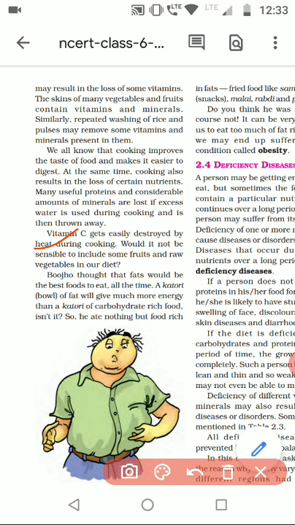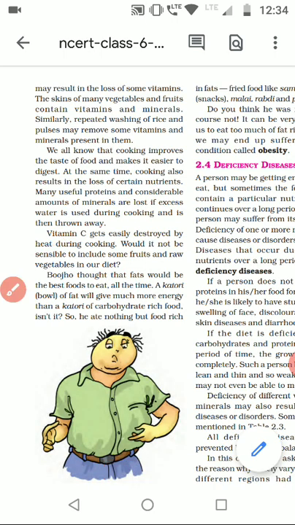The next is regarding vitamin C. Vitamin C is a very versatile vitamin and it gets destroyed by lots of heat. Vitamin C is there in lemon. So whenever you squeeze lemon on the vegetables or in dal, switch off the gas, let it remain for 2 minutes like that, and then squeeze lemon over it so that vitamin C is not destroyed. So this way we can take care of the food during preparation, so that its nutrients are not lost.